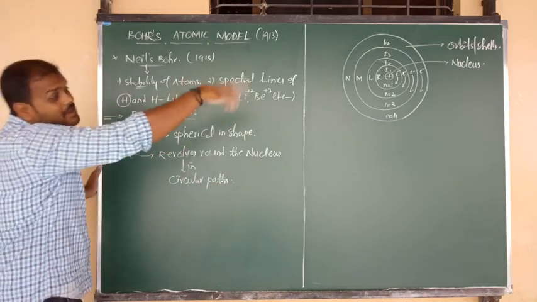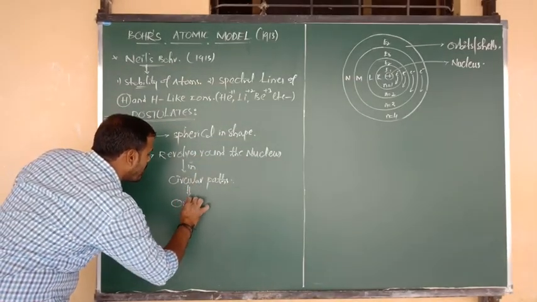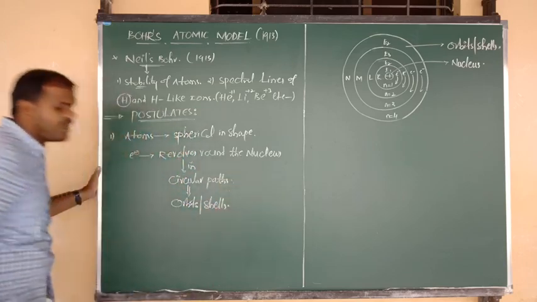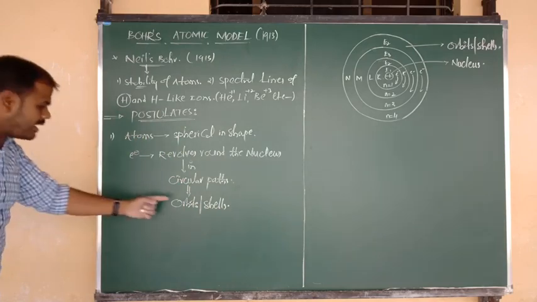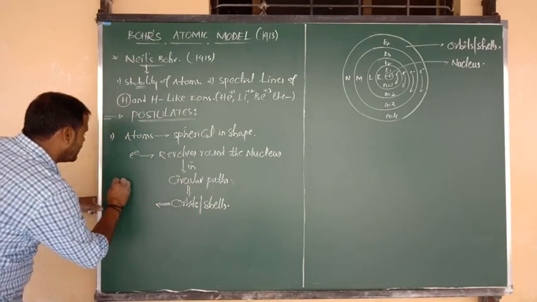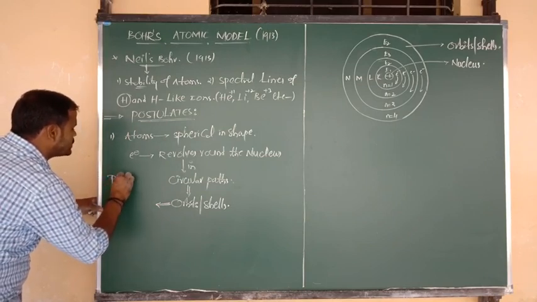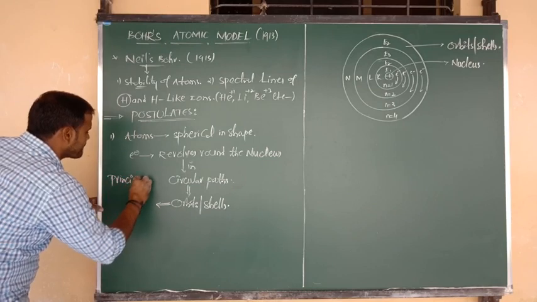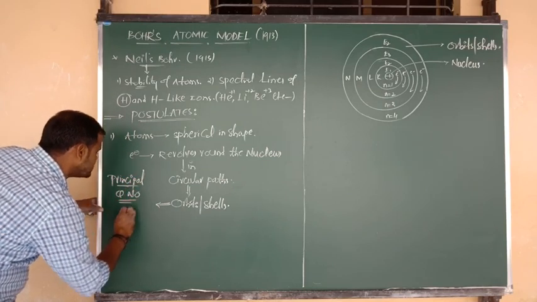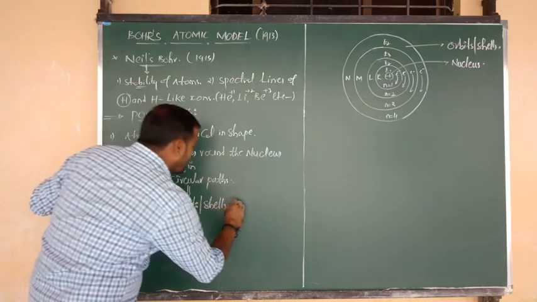Such closed circular paths, as we have already said, are nothing but orbits, and also shells. Such orbits can be named by using the principal quantum number, and the symbol is N. And such shells can be denoted by letters.